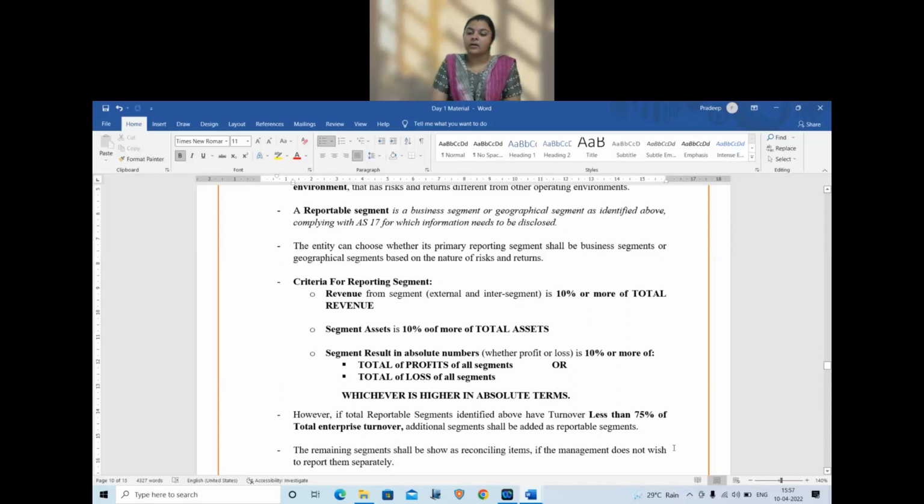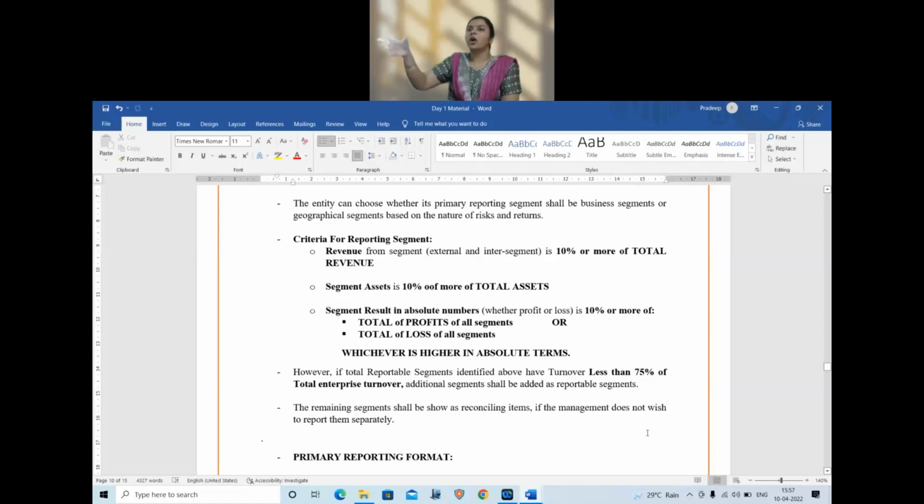So we need to include additional segments. Why? The purpose is very simple. I need to ensure that total of reportable segments should be having at least 75% turnover of the total enterprise. The remaining segments which are not reported are shown as the reconciling item. They are shown under the reconciling category in one column itself.